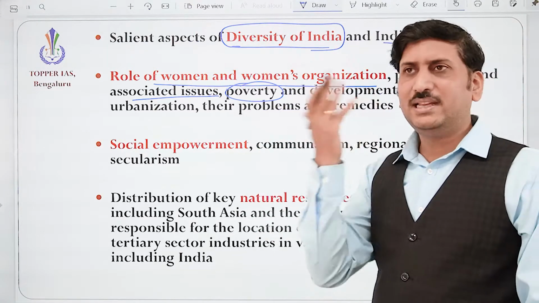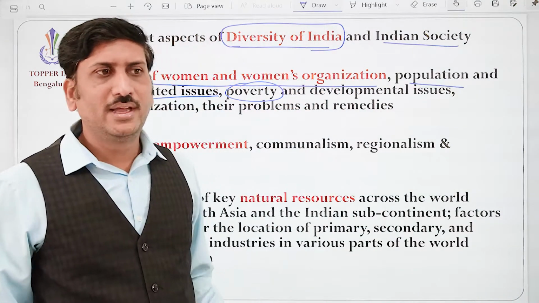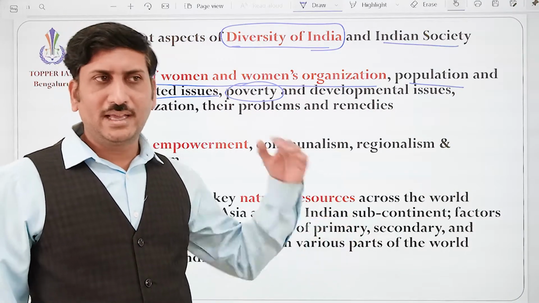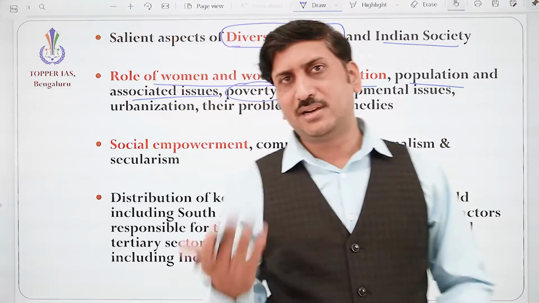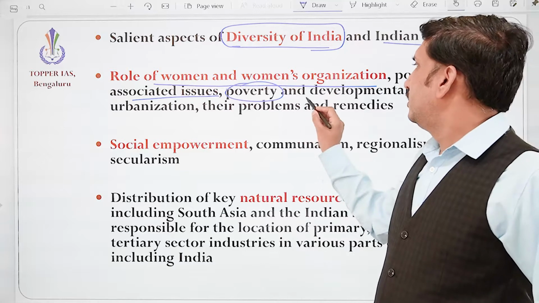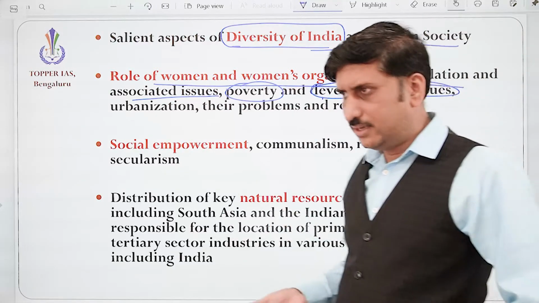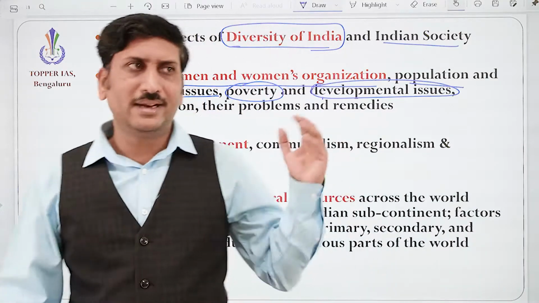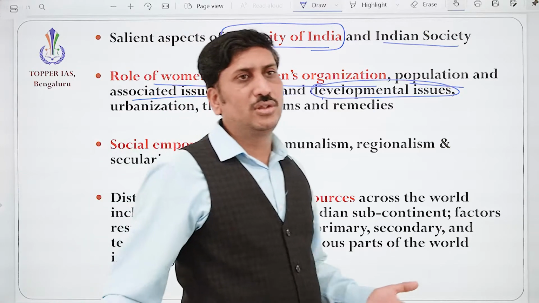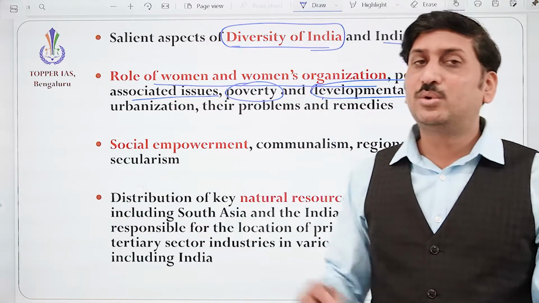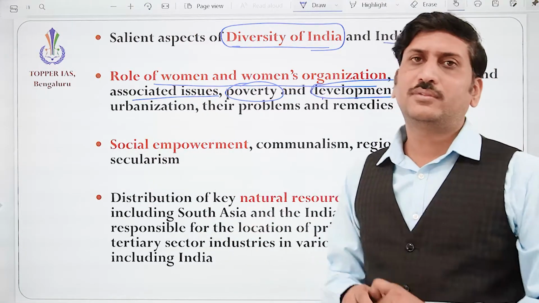It is basically in the state of mind. Poverty is a state of mind. If he feels like he can work, he will find multiple opportunities, and the government also plays a dominant role here. And developmental issues: on one side there is the environmental problem, on the other side developmental issues, correct? If you are planning for the development of the nation, at the same time we need to take care of the environment. The environment is definitely needed for the good health of the society.